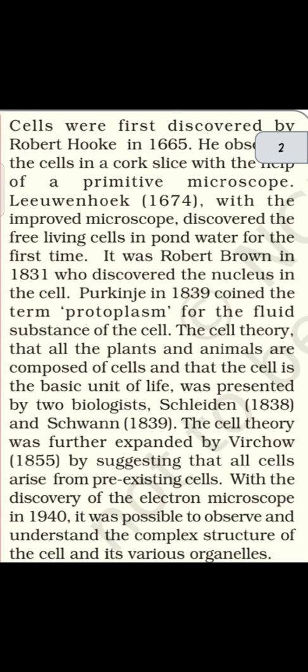Schleiden was a botanist and Schwann was a zoologist. So they both gave the cell theory that all animals and plants are made up of a basic unit called cell.